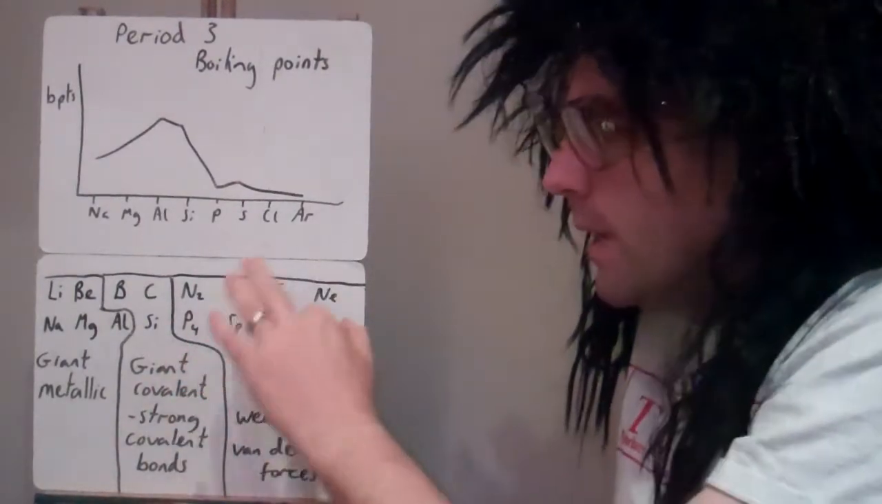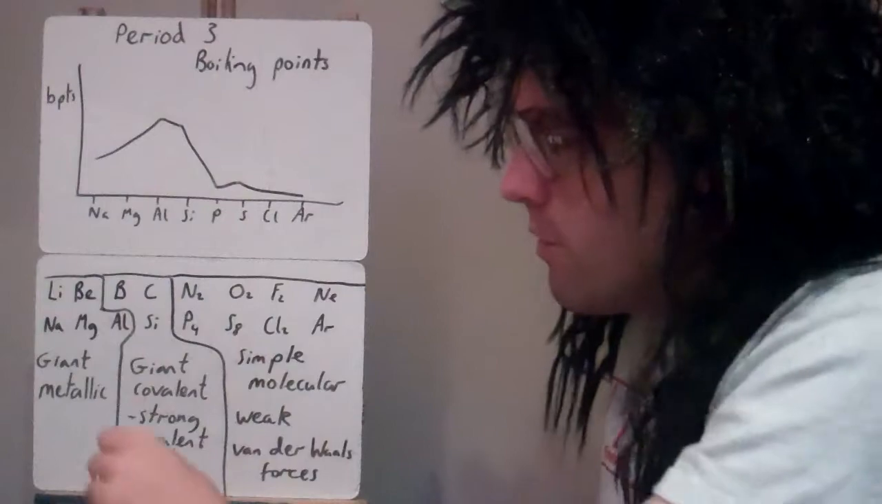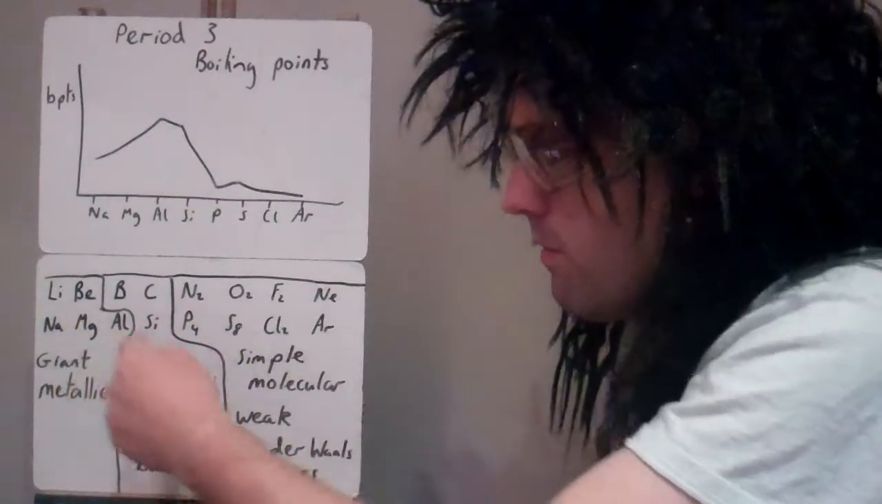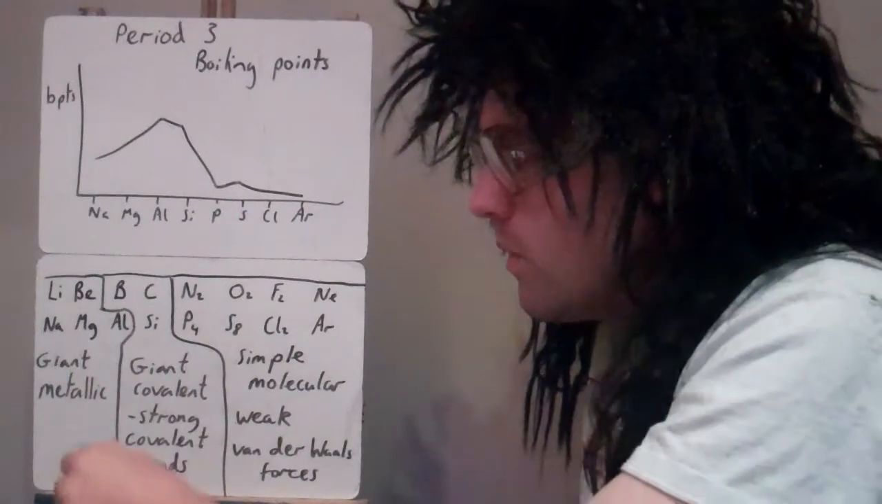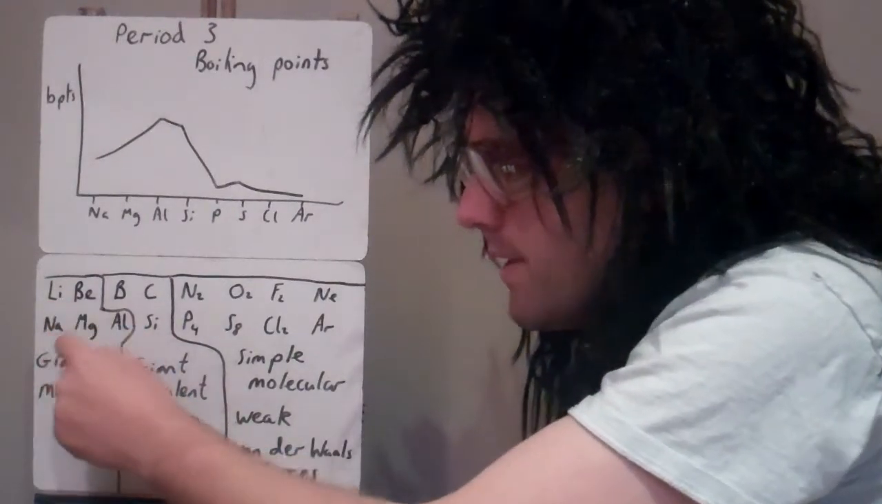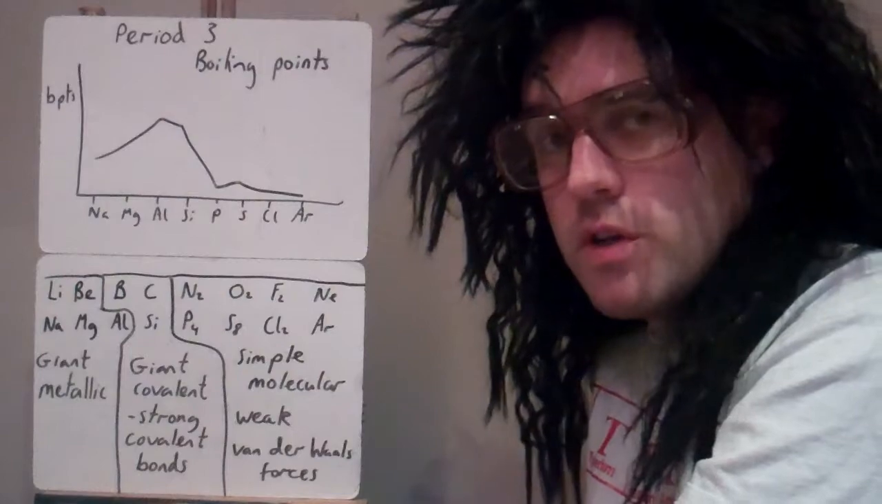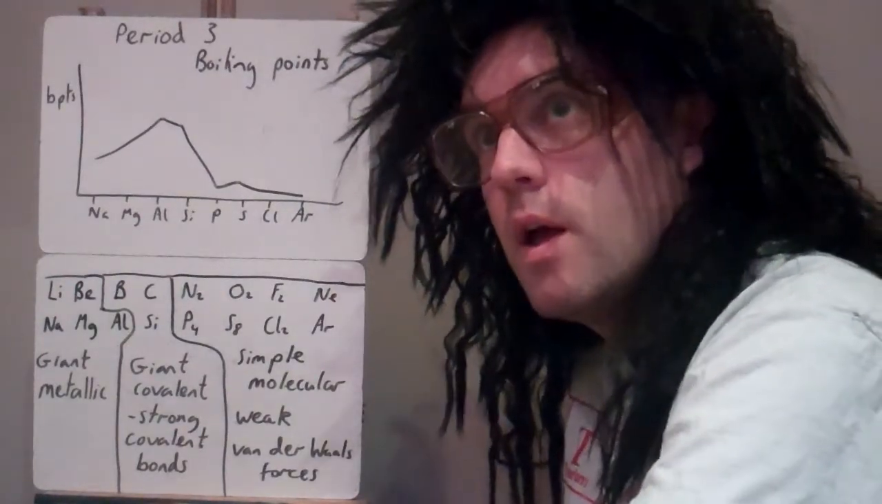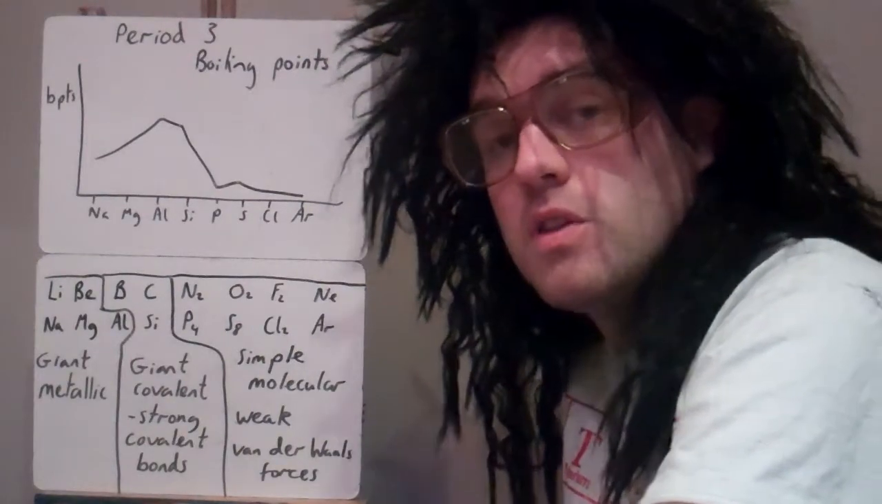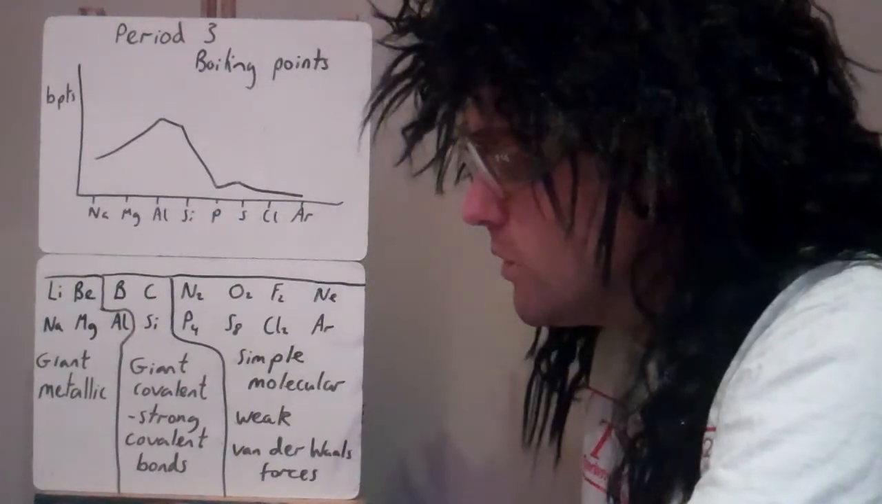Well, depending on what period you're looking at, there's a slight difference between 2 and 3. This is period 2, along here is period 3. In group 1 and group 2, here are always metals. So they have giant metallic structure. There's a strong electrostatic attraction between opposite charges of the positive ions and the delocalized electrons.